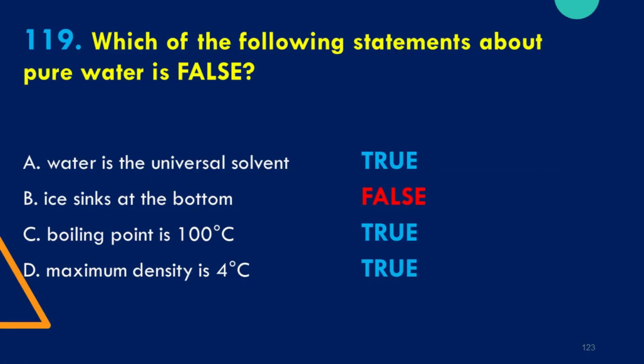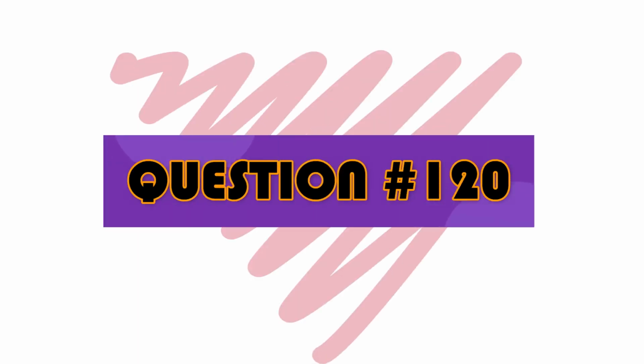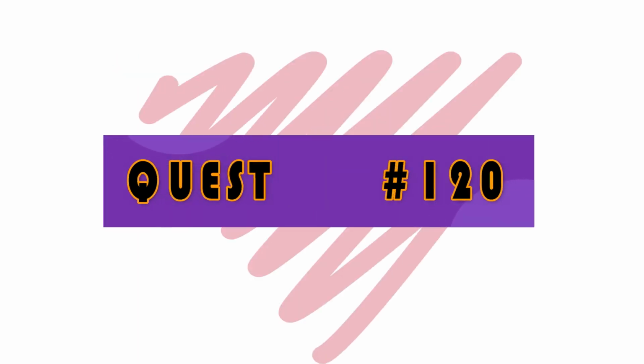All of the choices, except letter B, are true. Ice floats, because it is less dense than water. Water has a density of 1 gram per cubic centimeter, while the density of ice is 0.931 grams per cubic centimeter. And now, we are down to the last question in this episode.